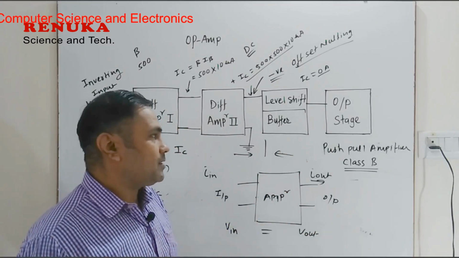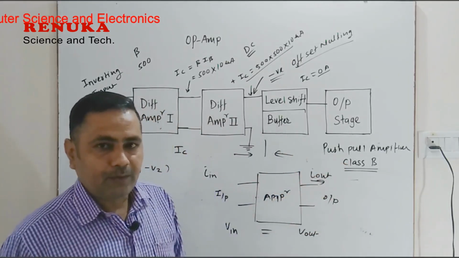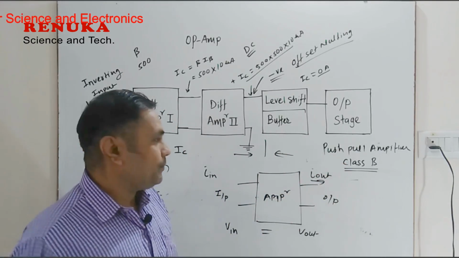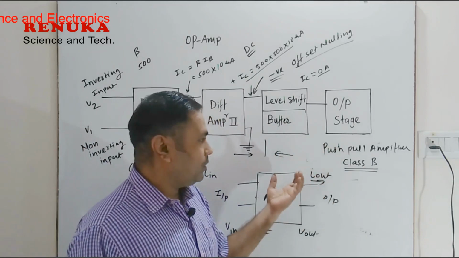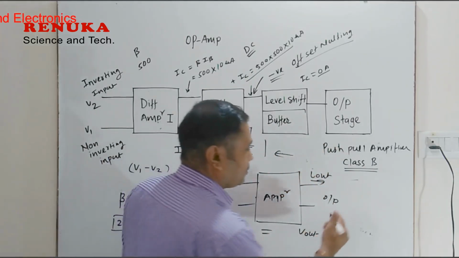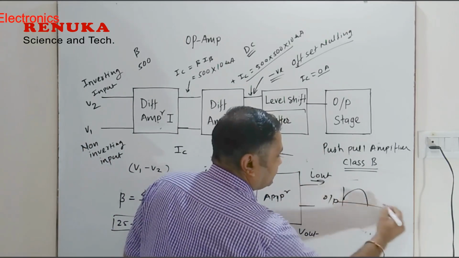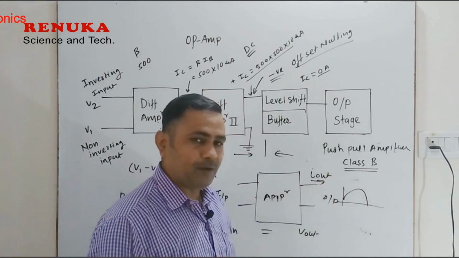These amplifiers are used to amplify the waves of the signals. In a class B amplifier, the output remains on for more than 180 degrees of the wave, so that type of amplifier is called a class B amplifier.